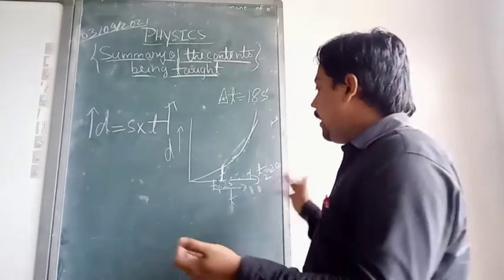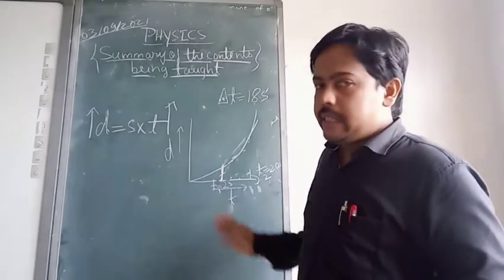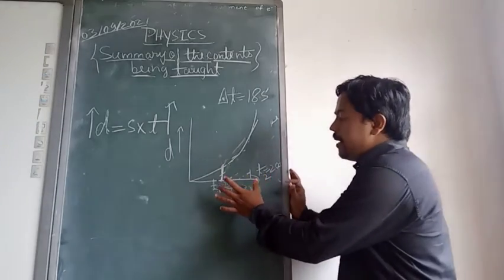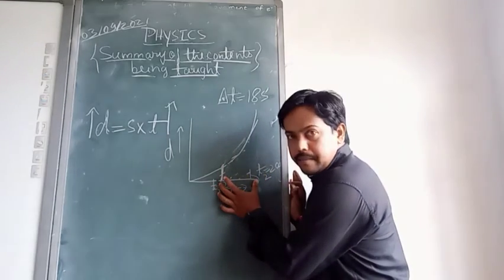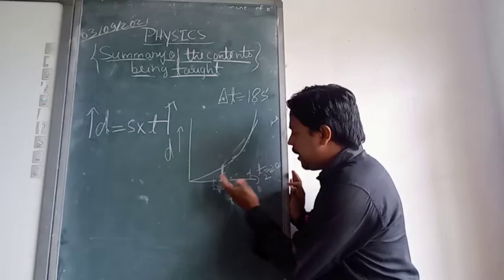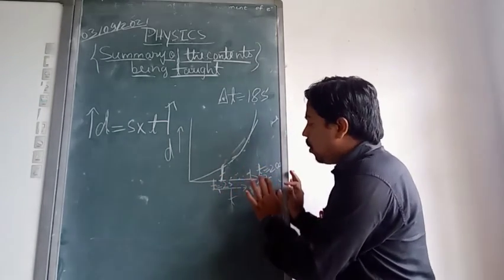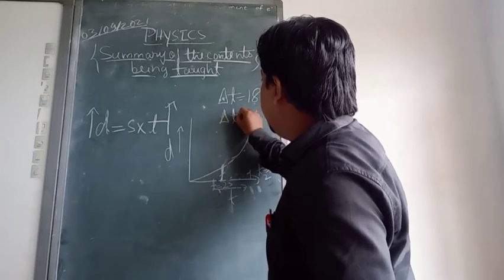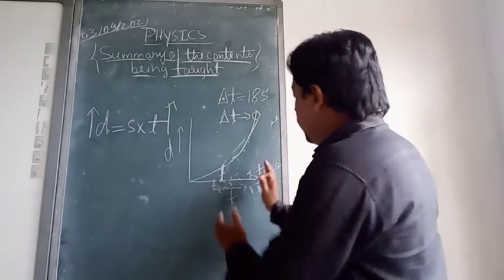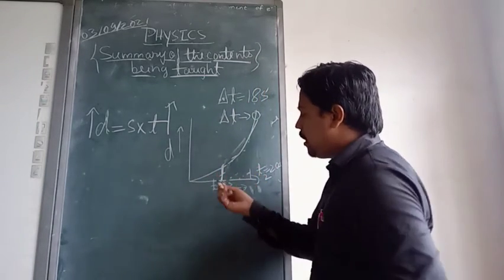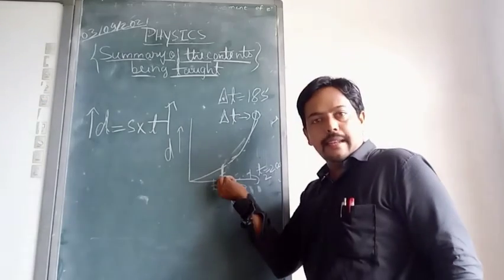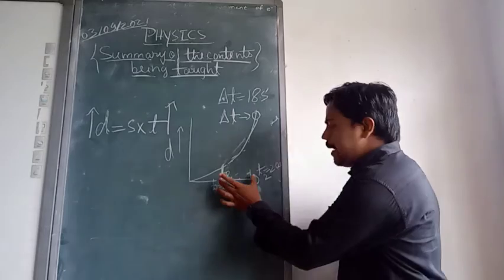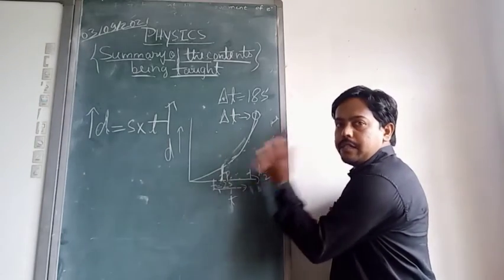Okay, so that area has been covered up into a single line. Earlier the time interval was something like this, that is 20 minus 2 seconds. Now our delta t is tending towards 0. Now this entire length has been confined to a single point on this line, you can see. Let us name this point P. This entire time interval has been confined to this single point.